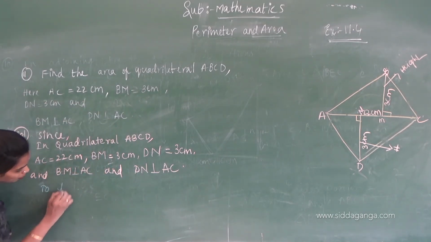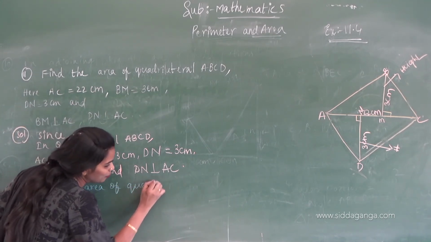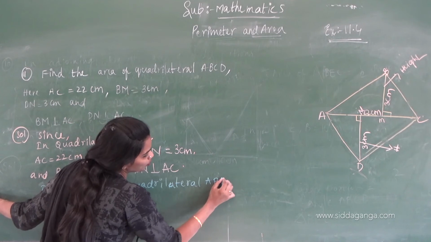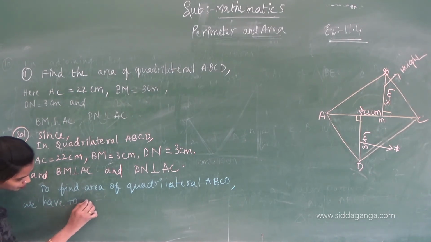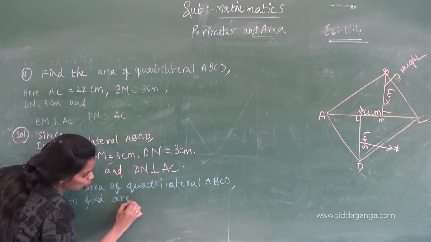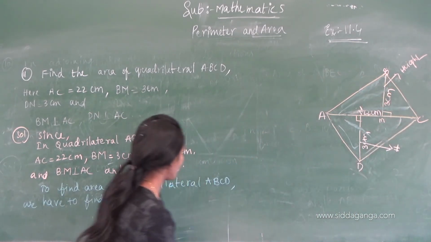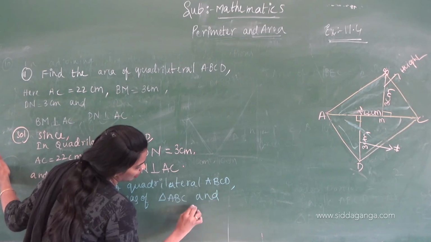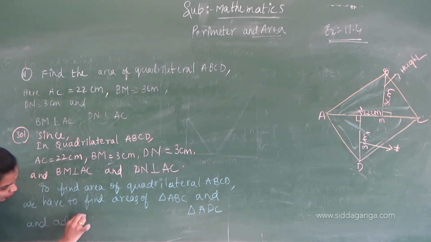To find the area of quadrilateral ABCD, we have to find the areas of triangle ABC and triangle ADC and add them.